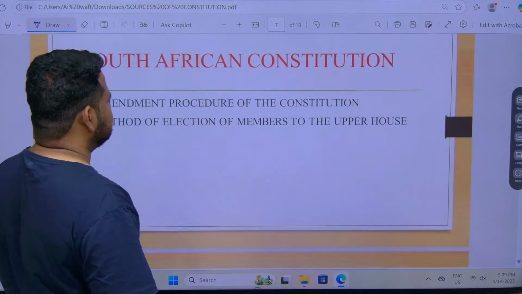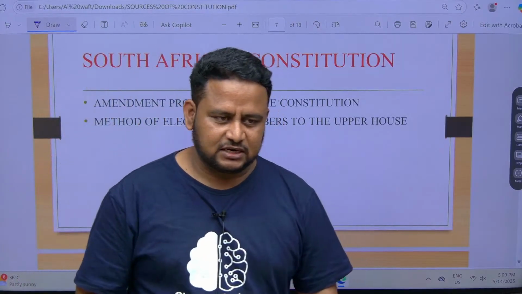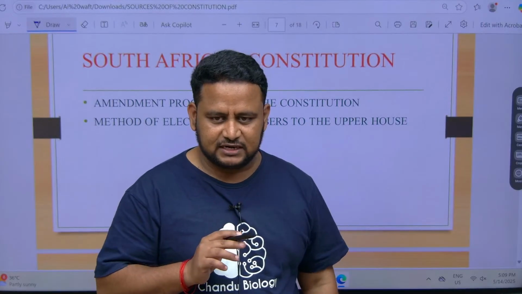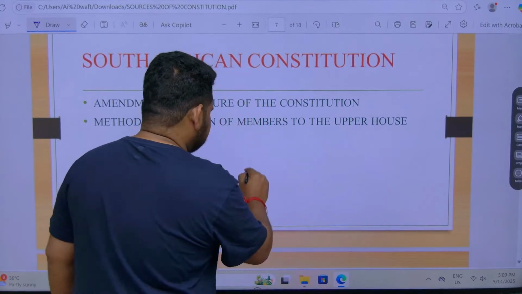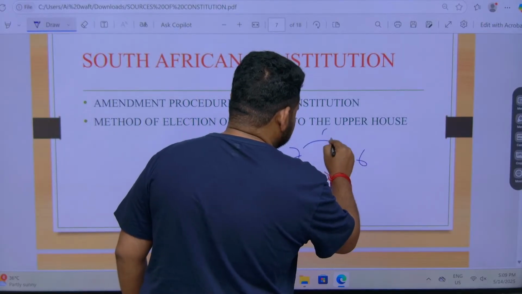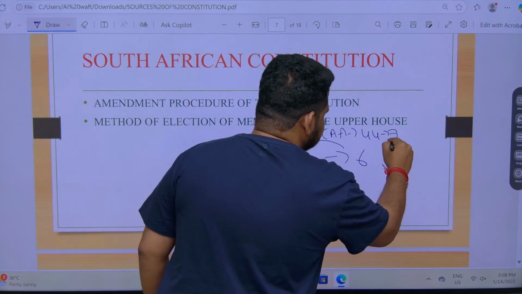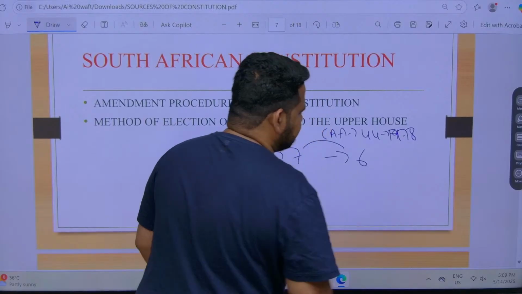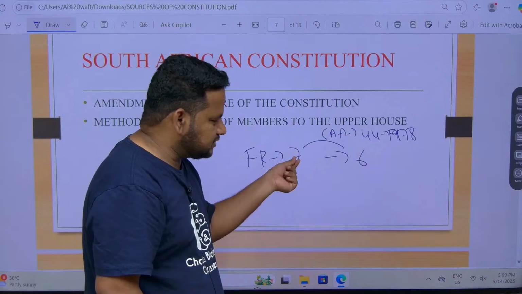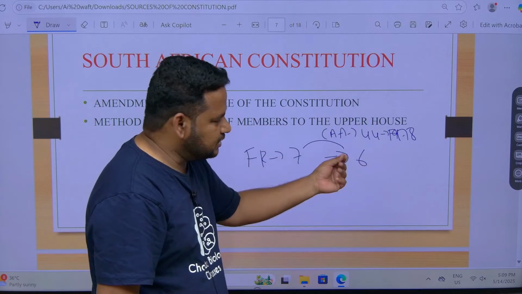Next is South African Constitution, very important: amendment procedure of the Constitution. Yesterday in the previous class, for this class also I told you, there were 7 fundamental rights, we made it 6. Through how? Through constitutional amendment. Which is that amendment? 44th amendment in 1978. In 1978, the 44th amendment was passed. One of the 7 fundamental rights was removed, that is right to property, and it was made a constitutional right.